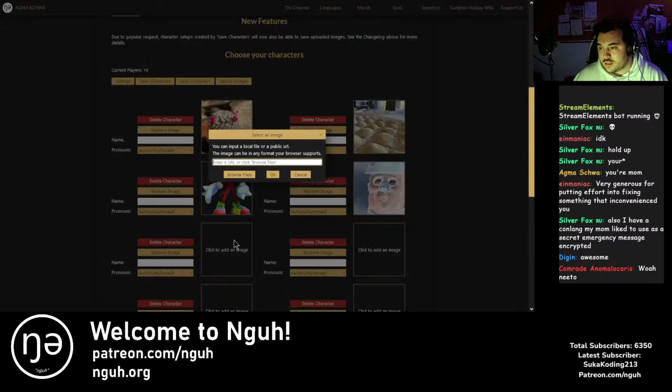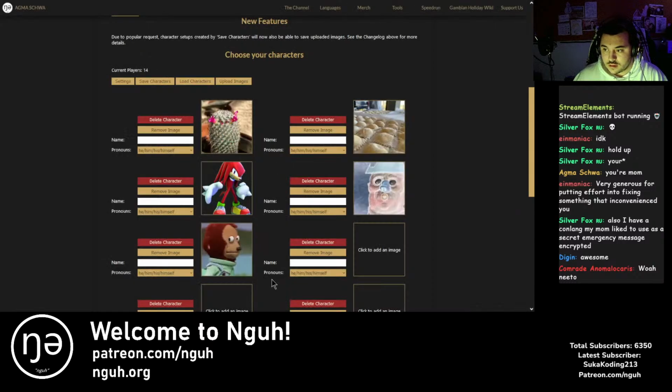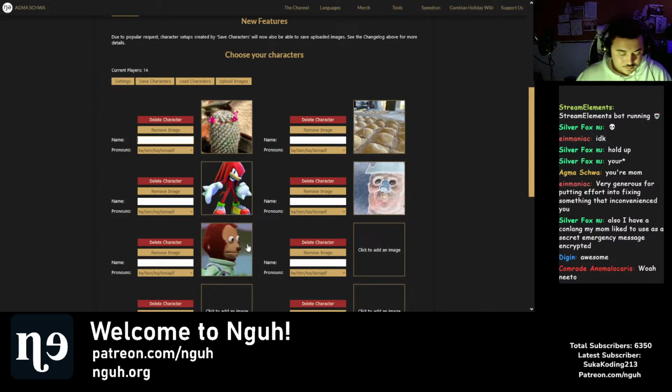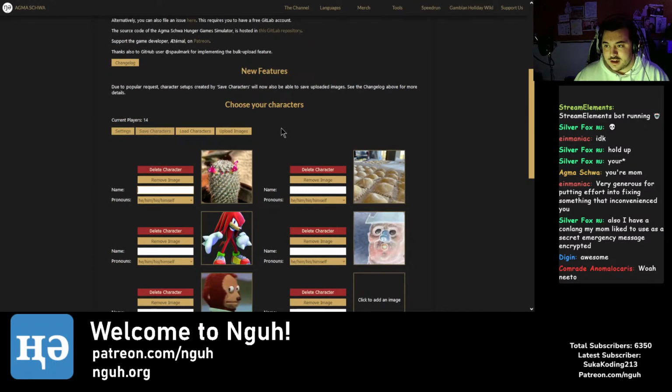And I haven't tested this, but so long as your browser can render images or GIFs, that should just work, I think. Yep, there we go. Look at that, moving GIF right there. Because it's not doing anything special to the images. It's just asking the browser to display an image. That's all it's doing. Nice. Very nice.